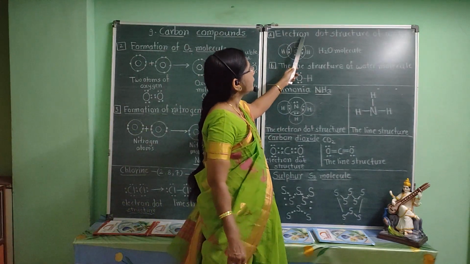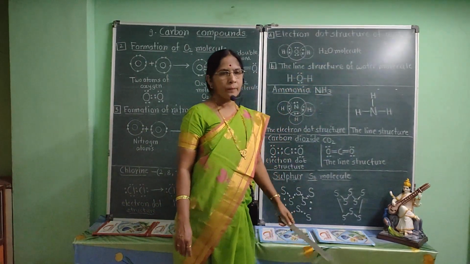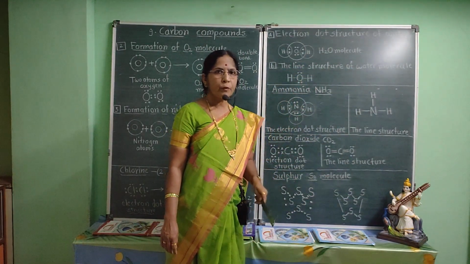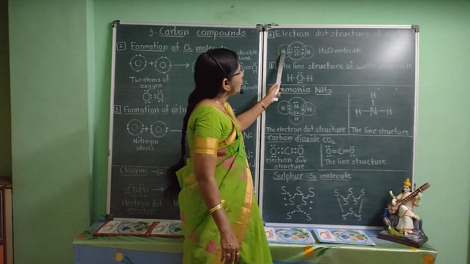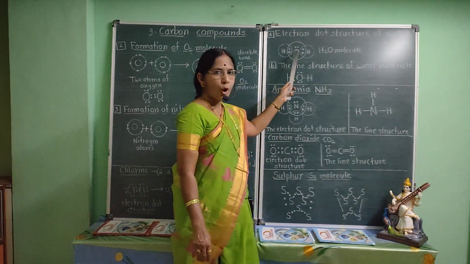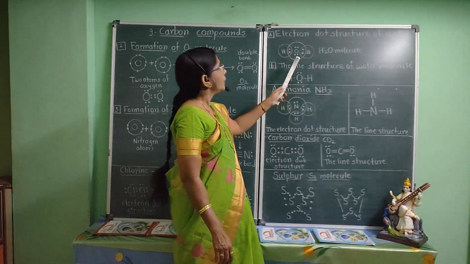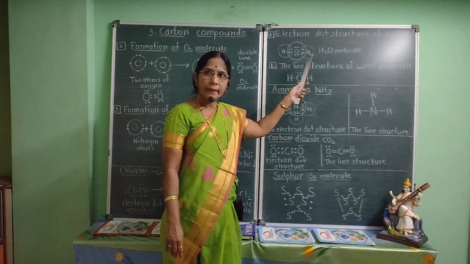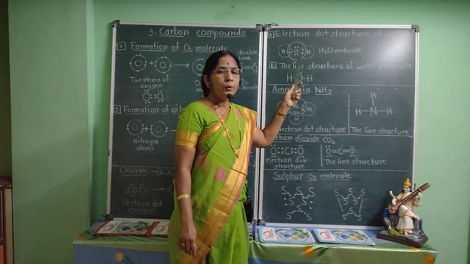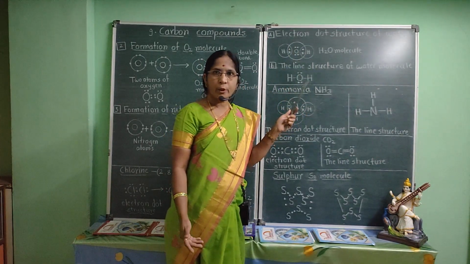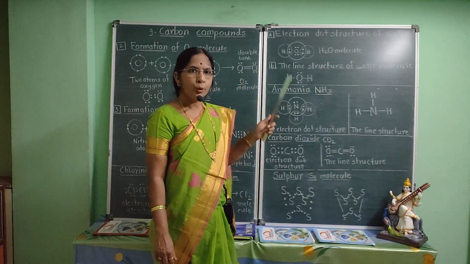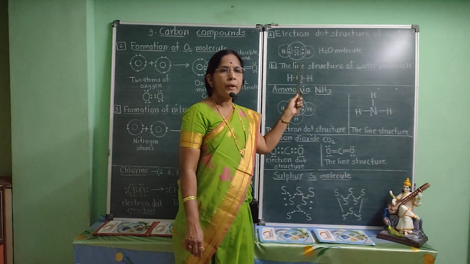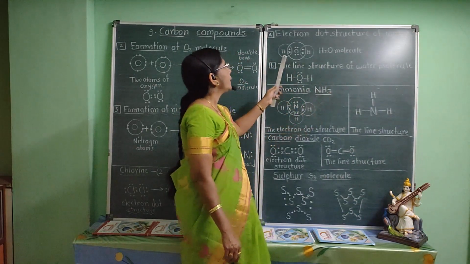Now we will discuss electron dot structure of water. Molecular formula of water is H2O. Water is formed by 2 hydrogen atoms and 1 oxygen atom. The atomic number of oxygen is 8. It contains 2 electrons in the K shell, 6 electrons in the L shell. It requires 2 electrons to complete the octet and attain the electronic configuration of nearest noble gas, that is neon.